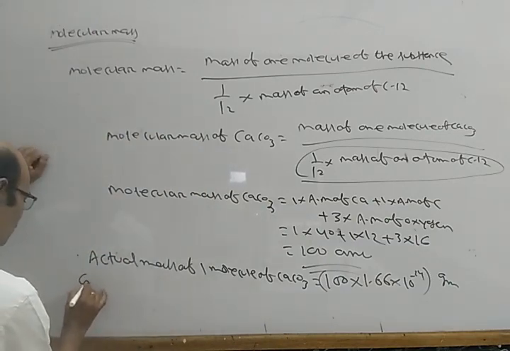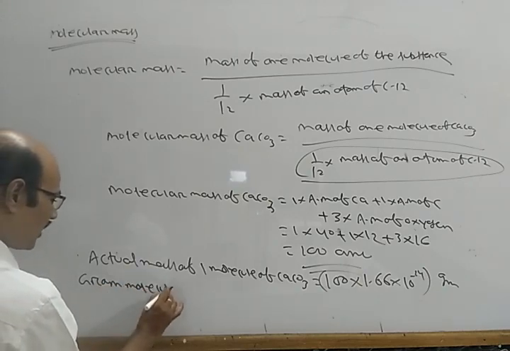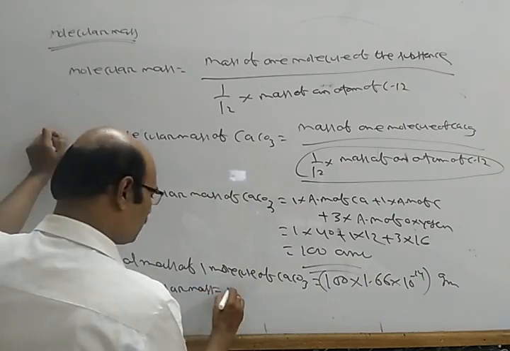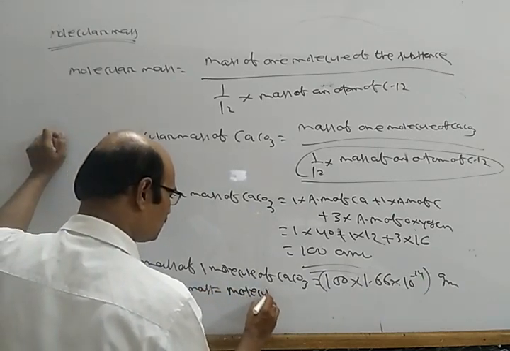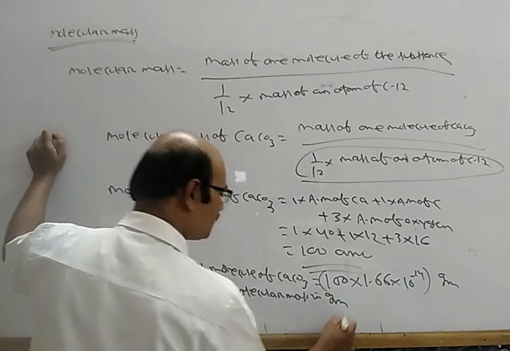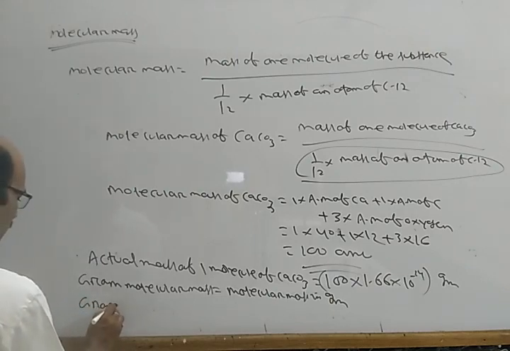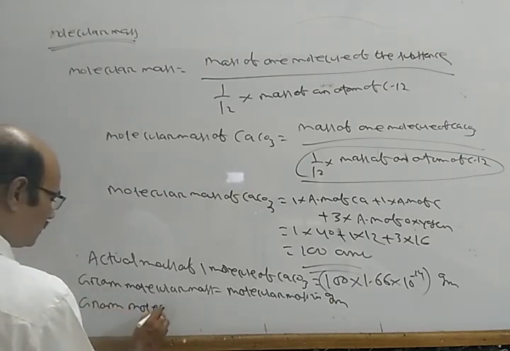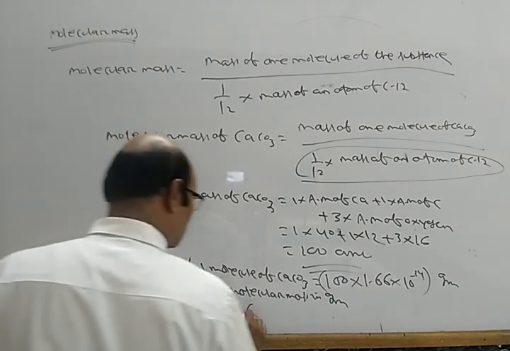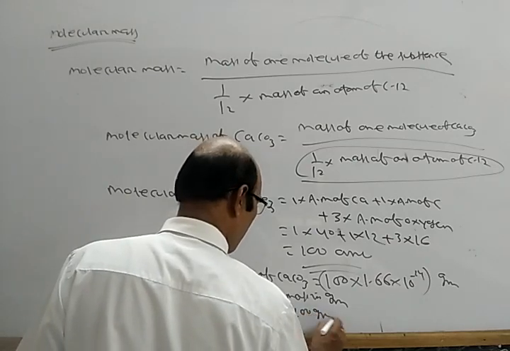Now the gram molecular mass. Gram molecular mass is simply the molecular mass in gram. So the gram molecular mass of calcium carbonate equals 100 gram.